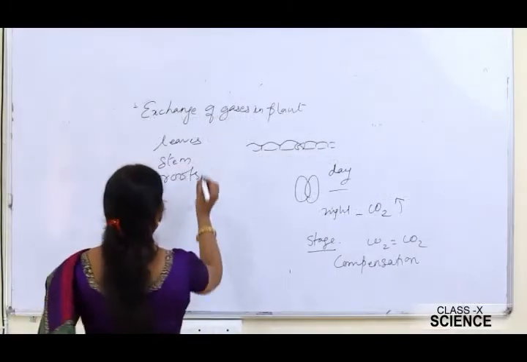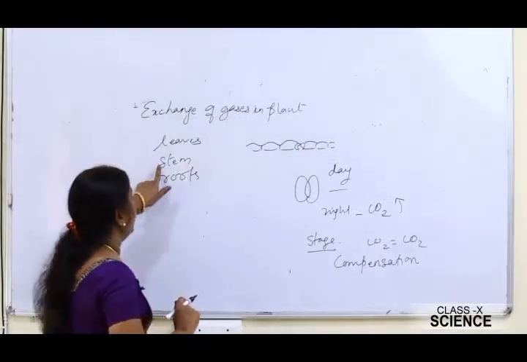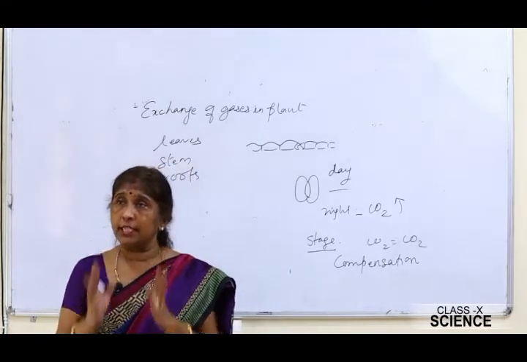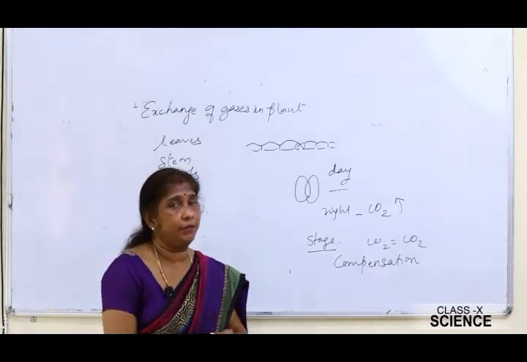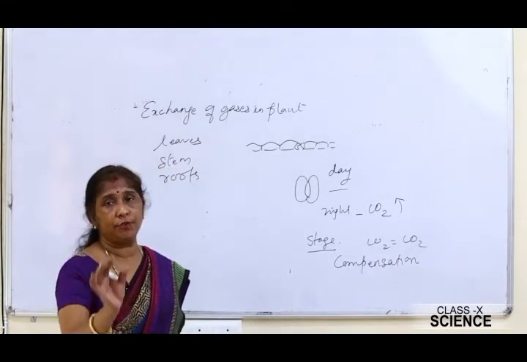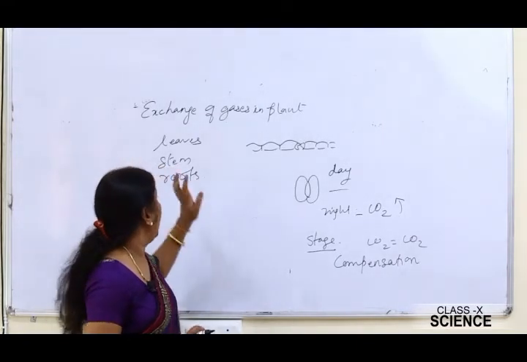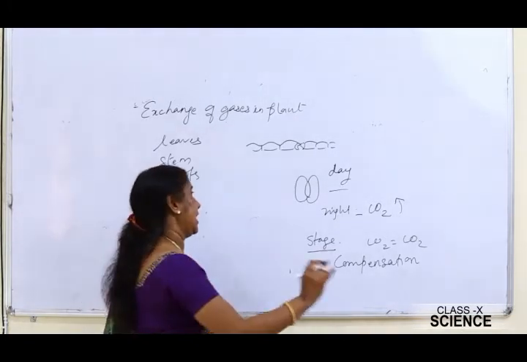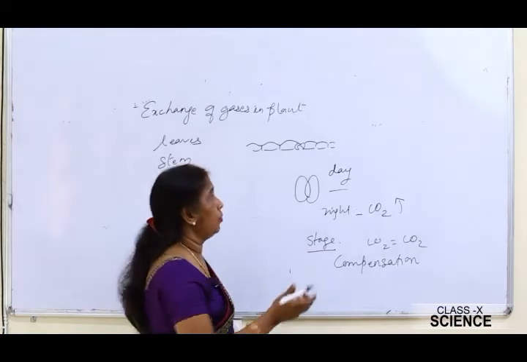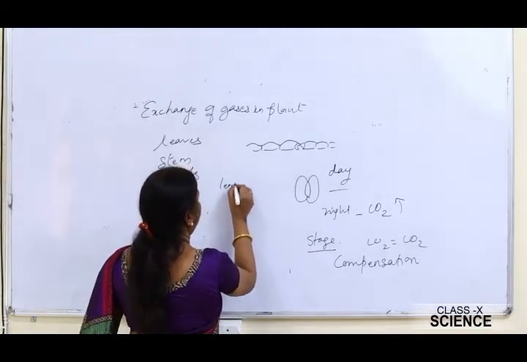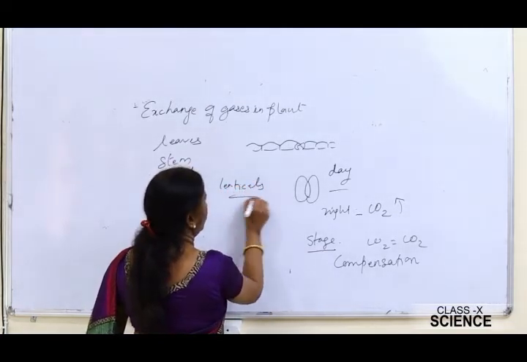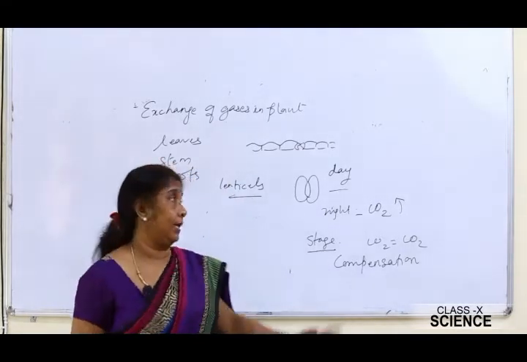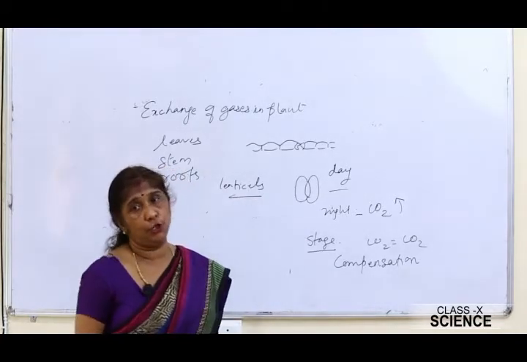Now how does the gaseous exchange take place in the stem? If the stem is of a herbaceous plant, then the exchange of gases can take place through the stomata. If it is a woody or older portion of the plant, then the exchange of gases takes place through other small openings called lenticels. These small openings present in the older portion of the plant help in the exchange of gases.